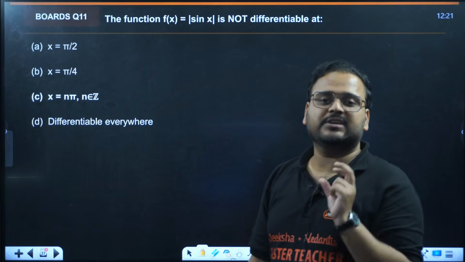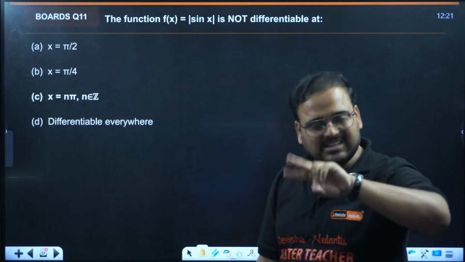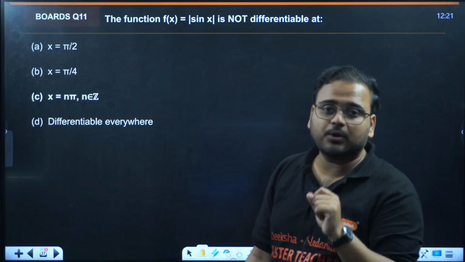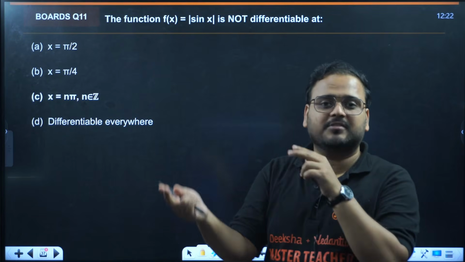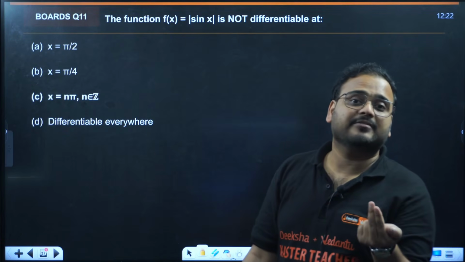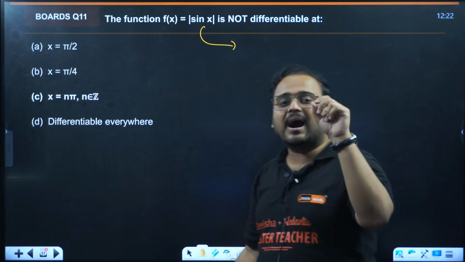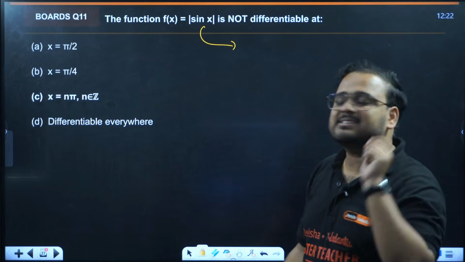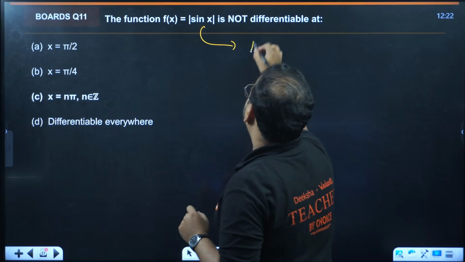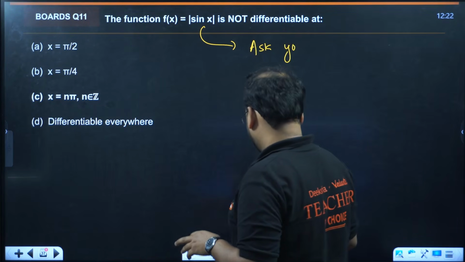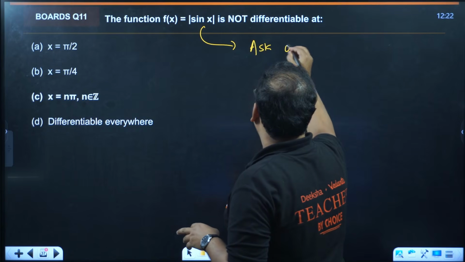Any function which is given to you will change its sign when it becomes 0. After 0 it is positive and before 0 it is negative. So ask yourself, everybody, when is sin x 0? What is the question to ourselves? Let's ask ourselves.